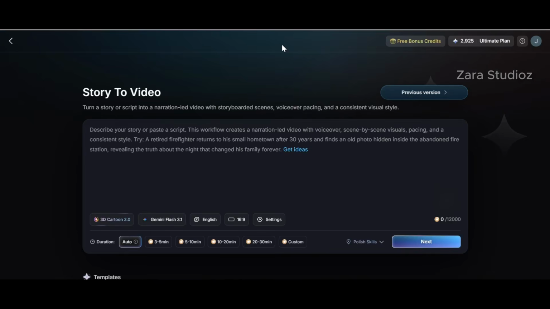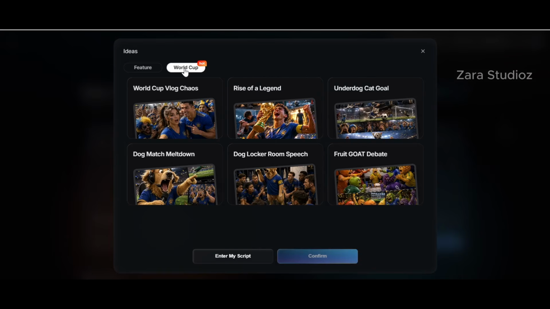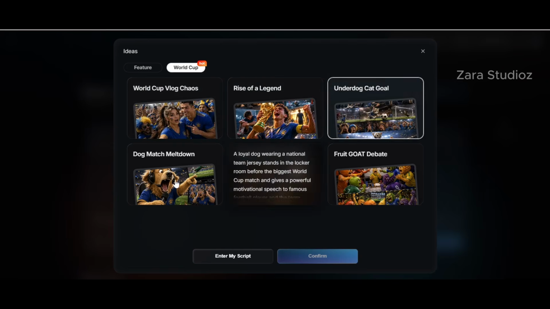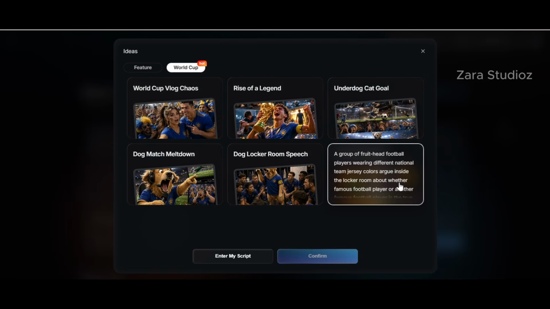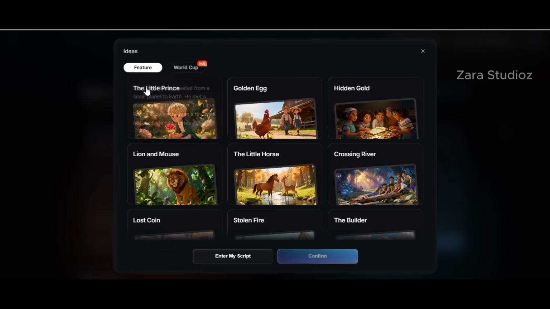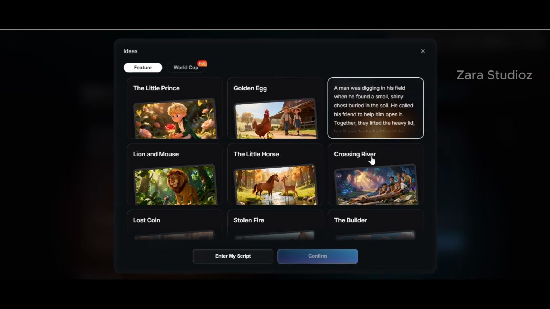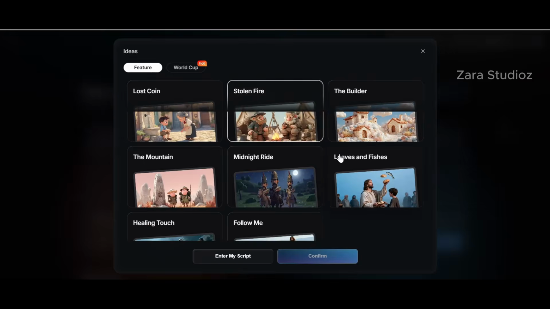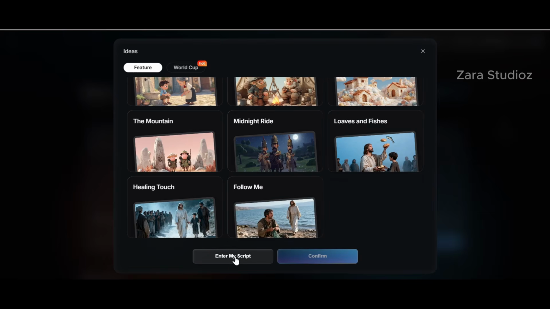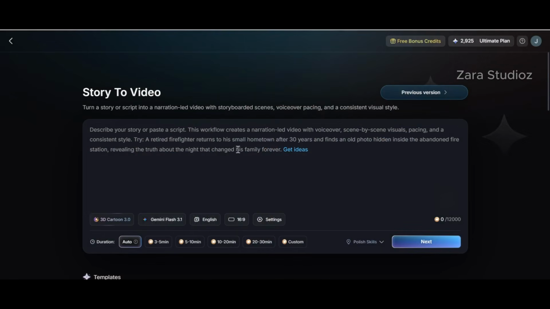So I'm just going to click on this story to video, and then we have these templates. There are several ways to get story ideas here. You can come here, click on get ideas, and this is the hottest and latest feature where you can get different content ideas for football related content. You can also come to the feature section right here, and you would see different story ideas for other types of story. You can scroll down and you see more of it, but I don't want any of this. I'm just going to click on enter my script and it will take me back here.